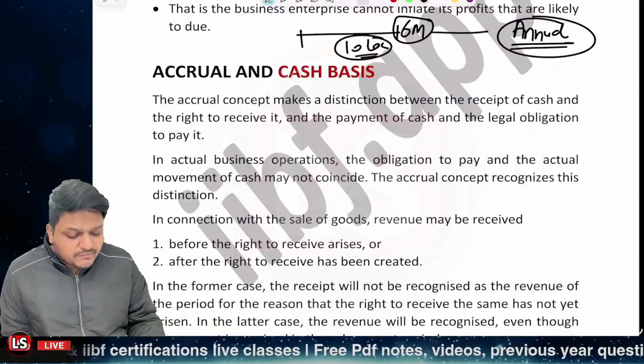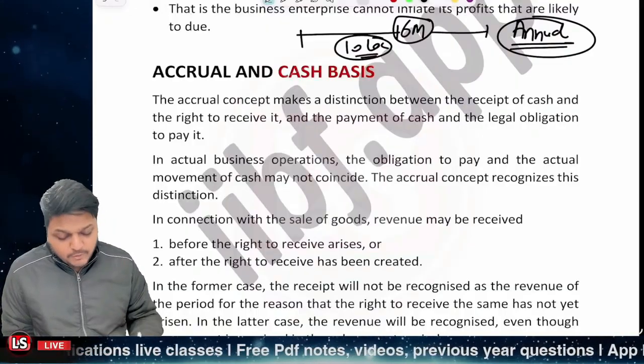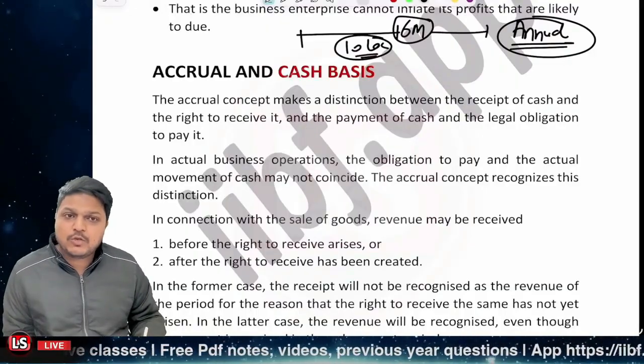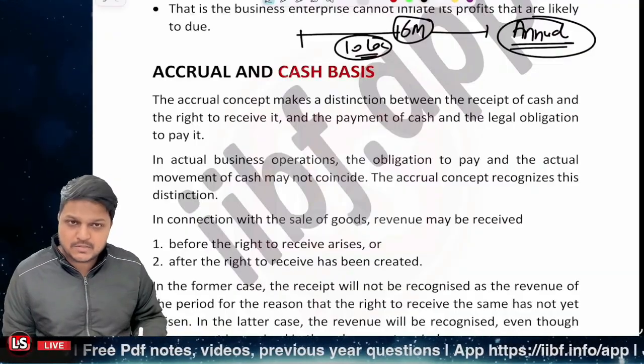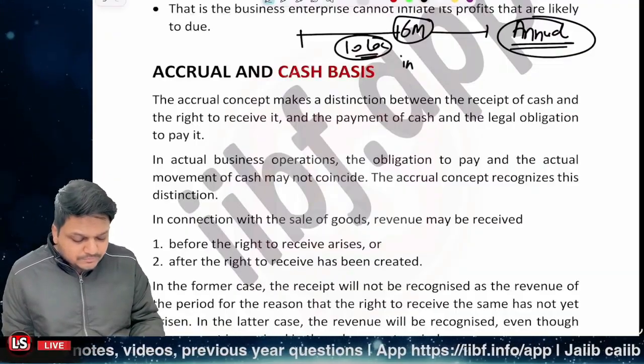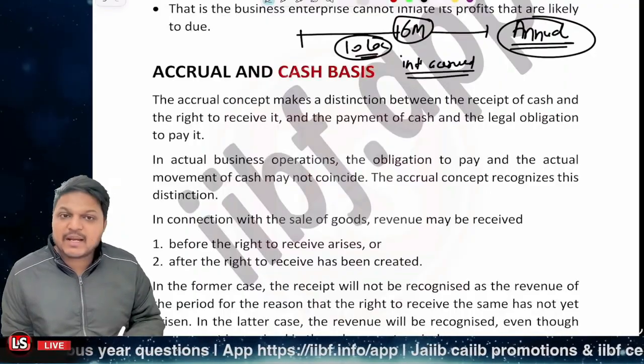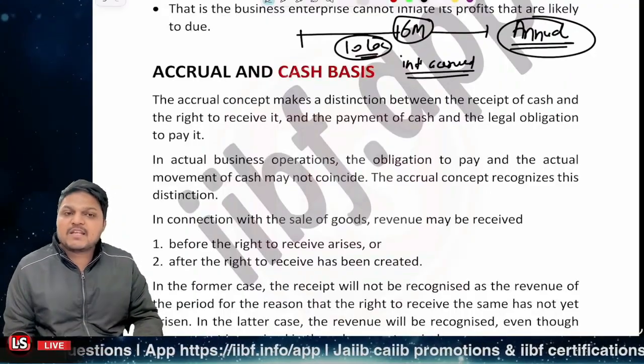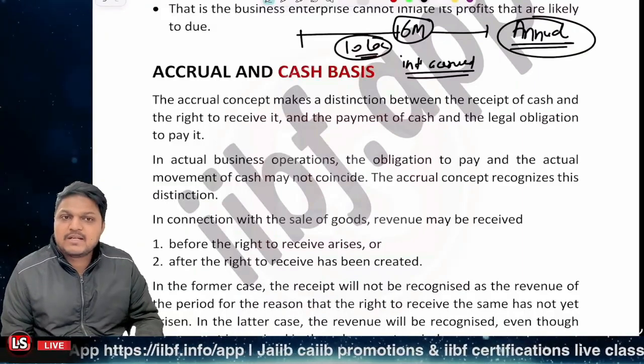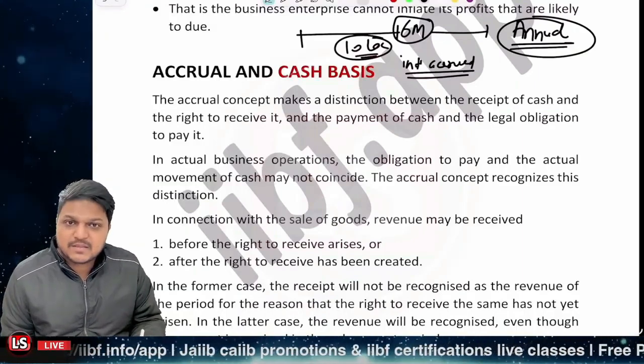You need to pay the interest after 1 year, but you know that for this time period you need to pay 10 lakh of interest. So that is accrued interest that is payable, and that will be considered as an expense.